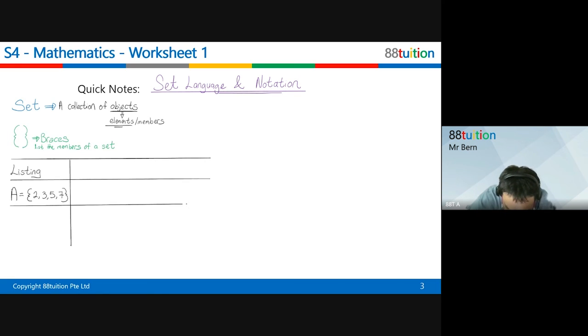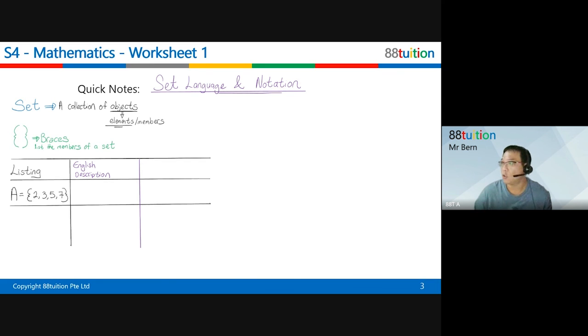Besides listing, we can also have something called the English description. As you can see, 2, 3, 5, 7 is very familiar. 2, 3, 5, 7 are prime numbers.